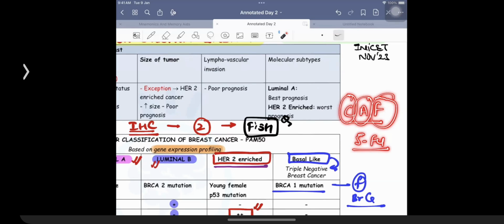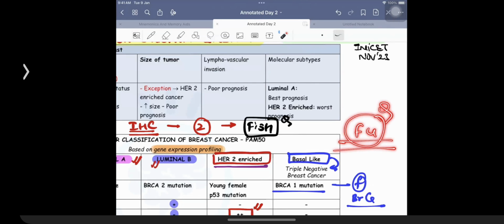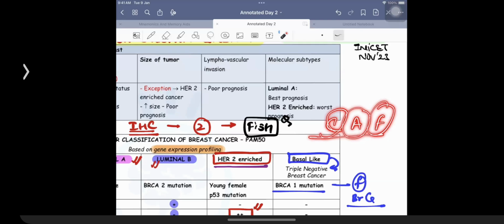5-FU. So doctors are in a situation wherein if somebody calls them FU, they are still happy, because they say it is 5-fluorouracil. 5-fluorouracil is an example of a drug whose activity increases in the presence of leucovorin. That's what you need to remember. Leucovorin is given with methotrexate so as to decrease the toxicity. Cyclophosphamide, adriamycin, 5-fluorouracil, CAF regime.